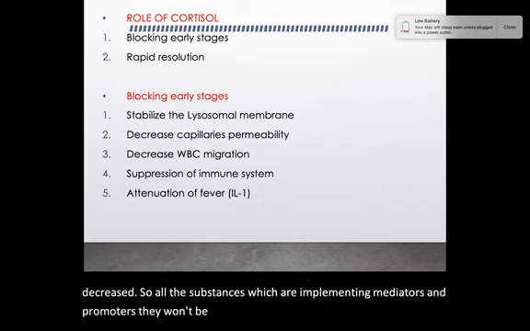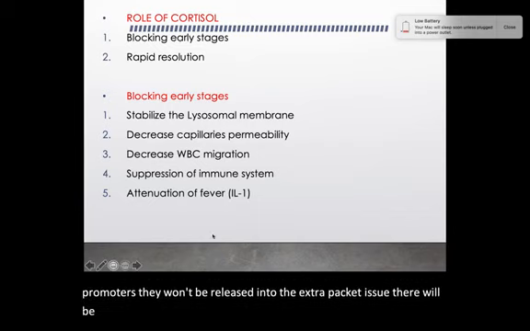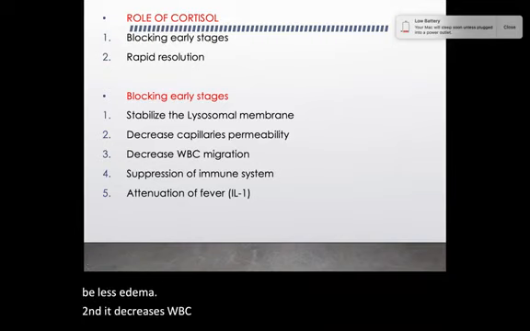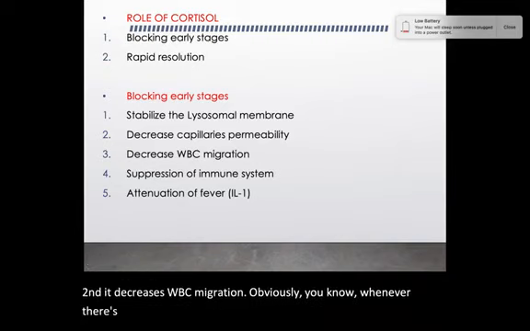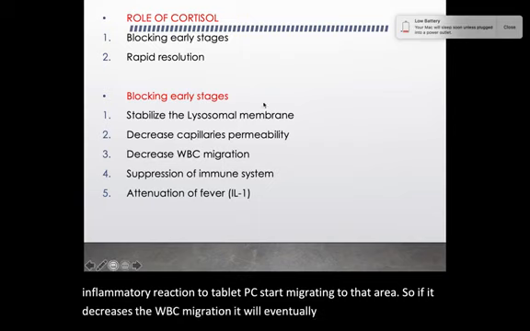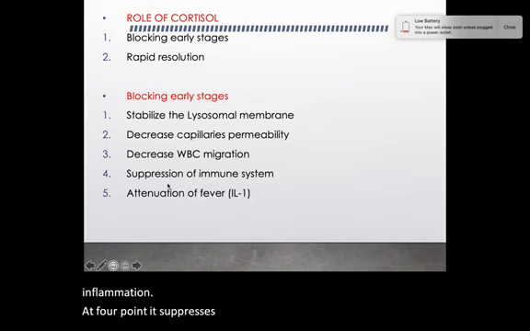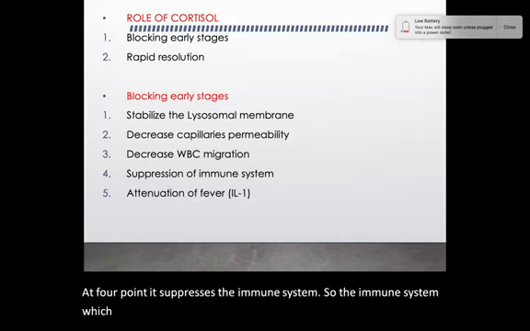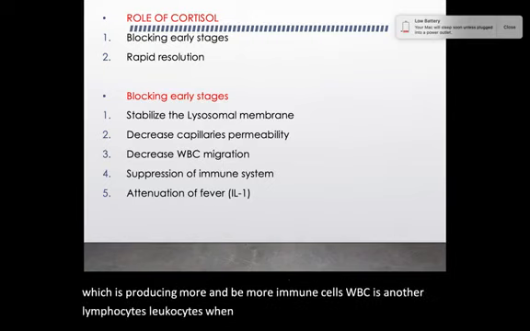into the extravascular tissue. There will be less edema. Third, it decreases WBC migration. Obviously, you know, whenever there is an inflammatory reaction, the WBCs start migrating to that area. So if it decreases the WBC migration, it will eventually decrease the inflammation. At the fourth point, it suppresses the immune system. So the immune system, which is producing more and more immune cells, WBCs and other lymphocytes, leukocytes, when they are suppressed, obviously the inflammatory reactions will be suppressed.